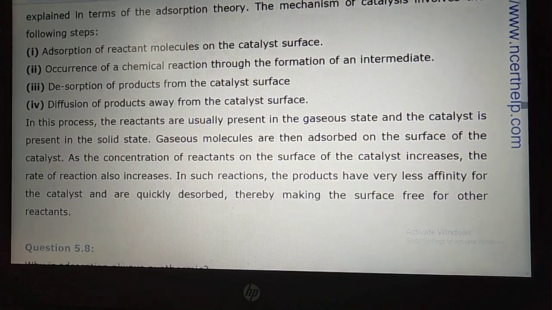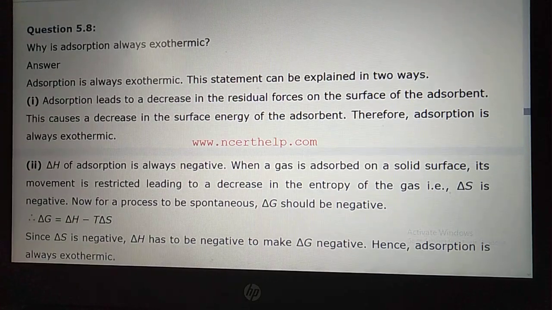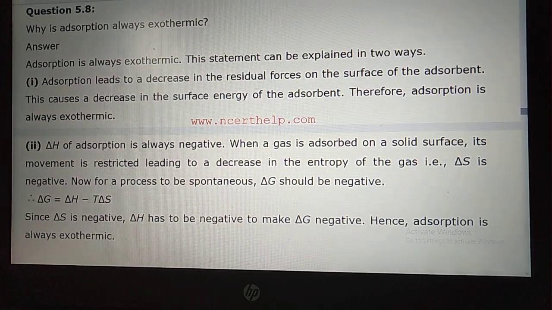Now let us move to 5.8, student. What is adsorption, and why is adsorption always exothermic? This is quite important, student. I explained the two theories during the lecture time.